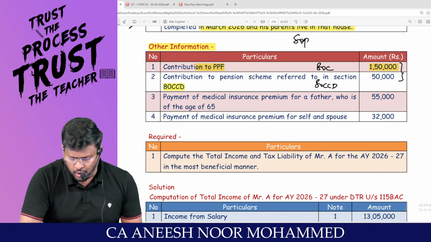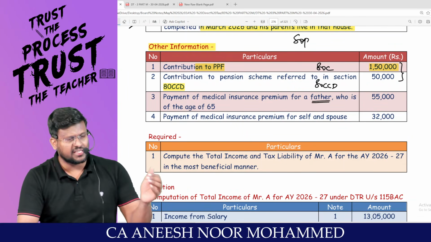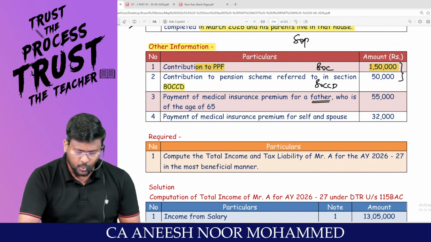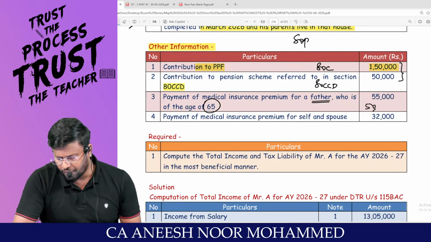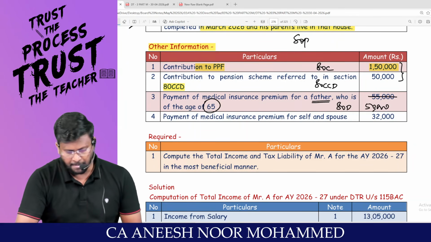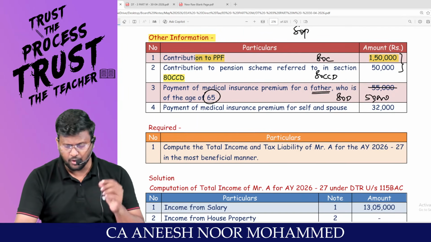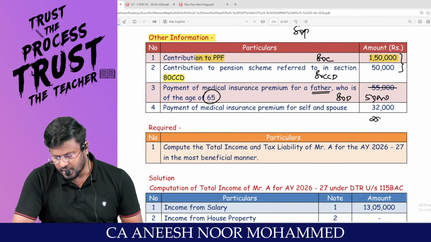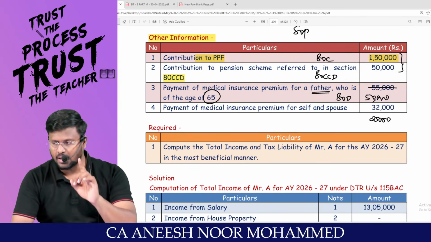Payment of medical insurance premium for a father. Father is second category. Parents are allowed. Whose age is 65, higher limit of 50,000 will be allowed as deduction under 80D. Payment of medical insurance premium for self and spouse. It will be restricted to 25,000. That is layer number 1.